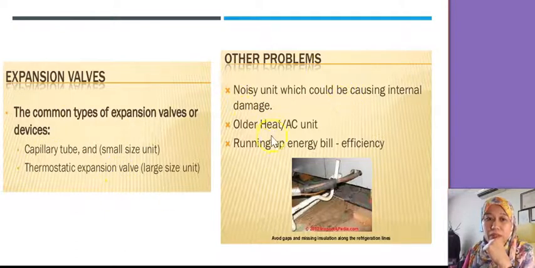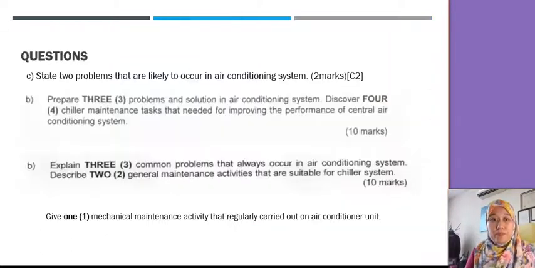The problem may cause a noisy unit. Sometimes it produces a loud noise at the compressor or the condenser. Sometimes you need to change it after maybe 10 or 15 years, and when it's no longer efficient, you need to change to a new air conditioning system.